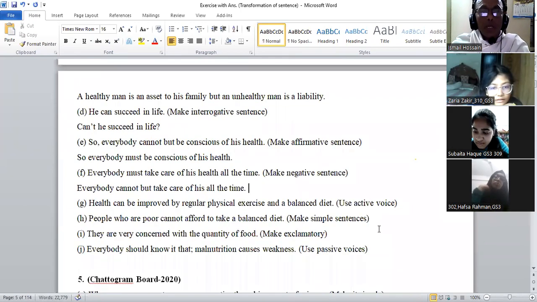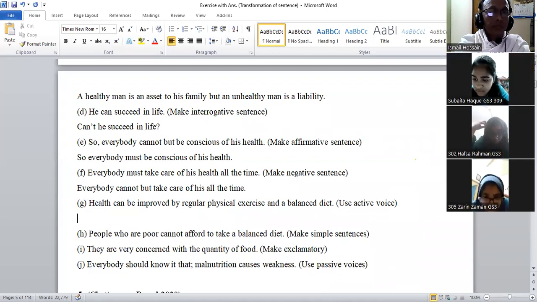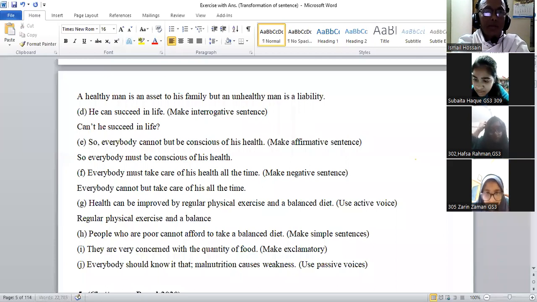Health can be improved by regular physical exercise and a balanced diet. Regular physical exercise and a balanced diet can improve health. You can all do this.